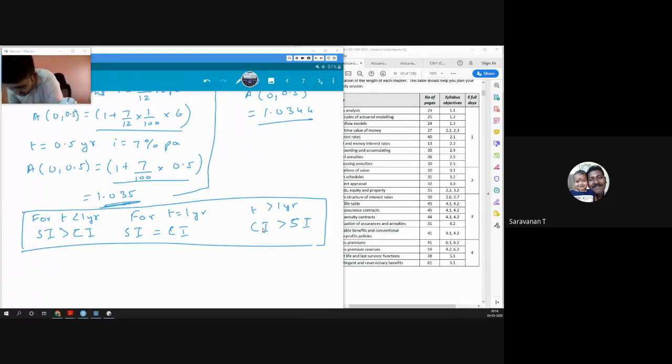Why is that? Because if you're earning negative interest, you will not invest in it. That is the concept, right? That may happen when we talk about risky investment, but here we are not considering any kind of risk. You don't have to consider risk. So we are not considering any risk, therefore there will be no negative rate of interest.